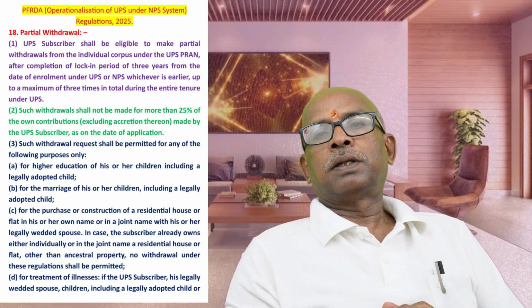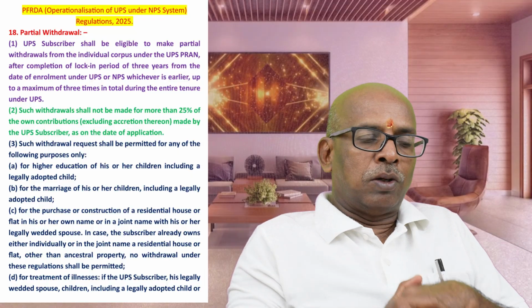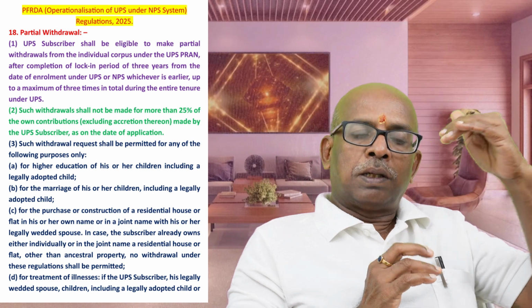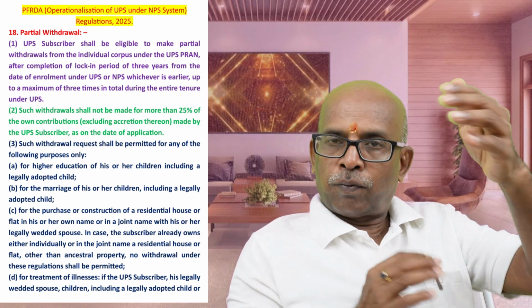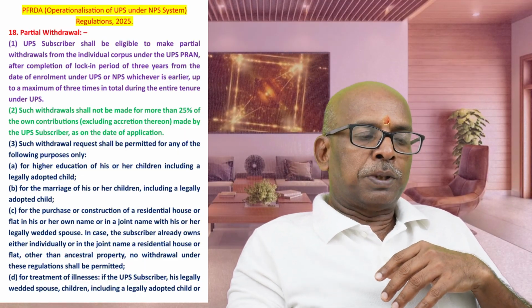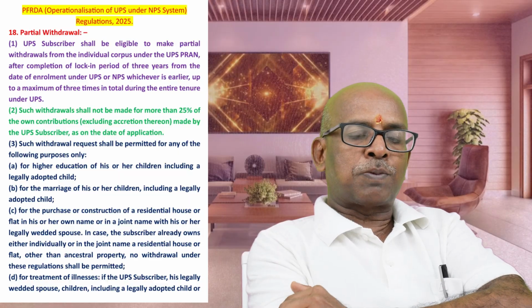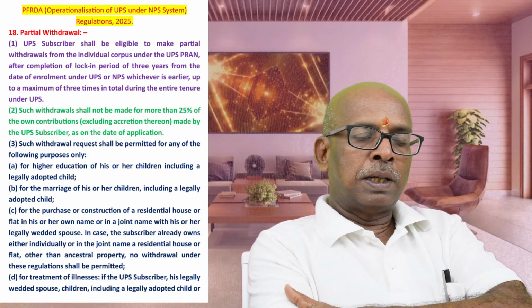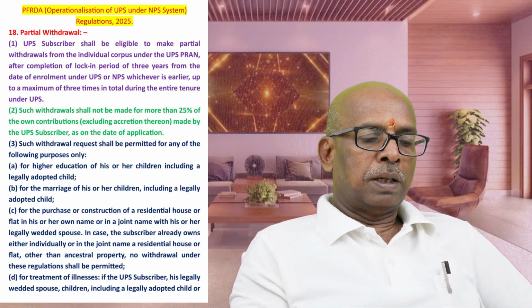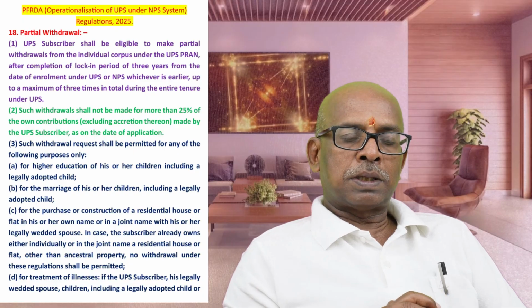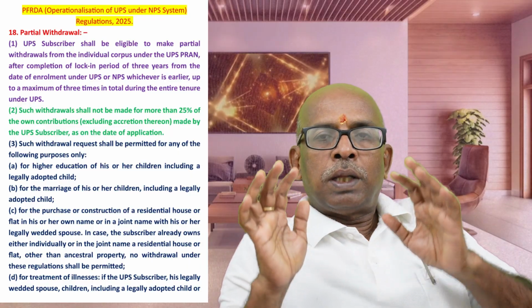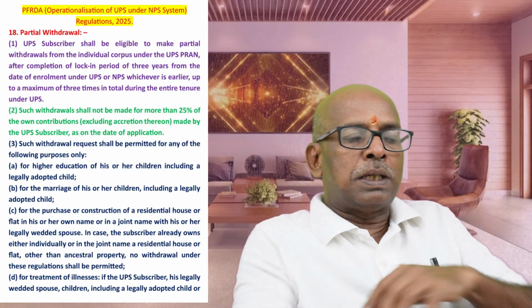What are the purposes? You cannot simply withdraw. As on the date of application, you can get 25% of the value of your contribution, nothing else. The purposes are: higher education of the subscriber's children, including a legally adopted child; and marriage of the subscriber's children, including a legally adopted child. For these reasons you can get it.